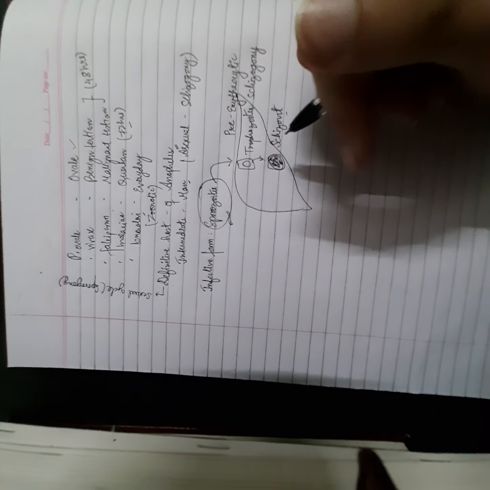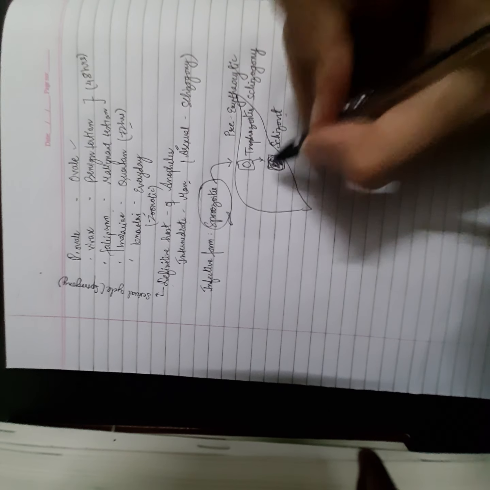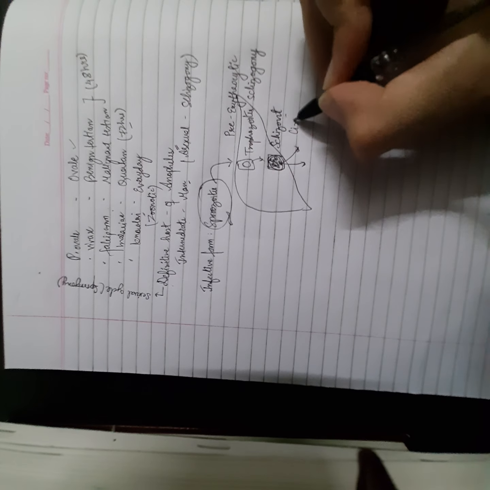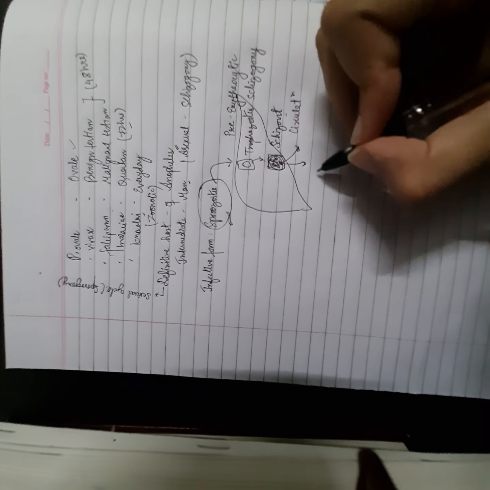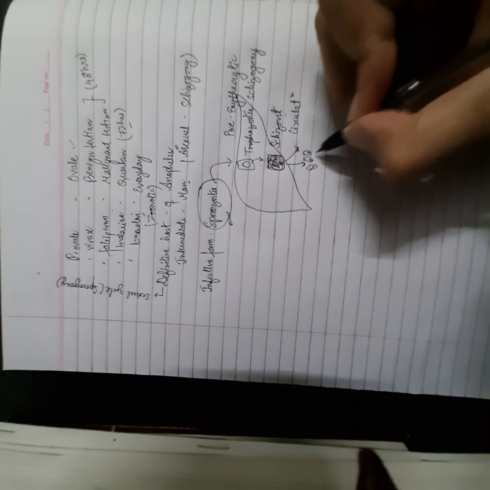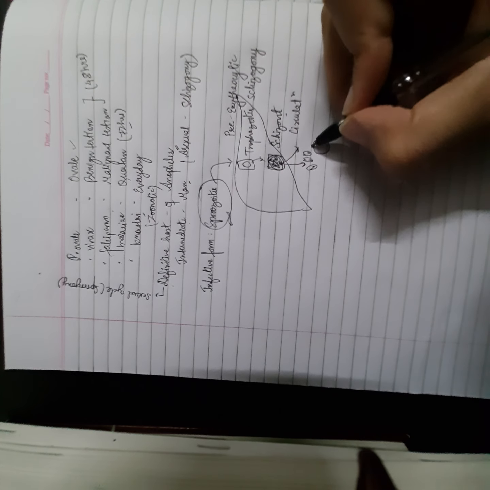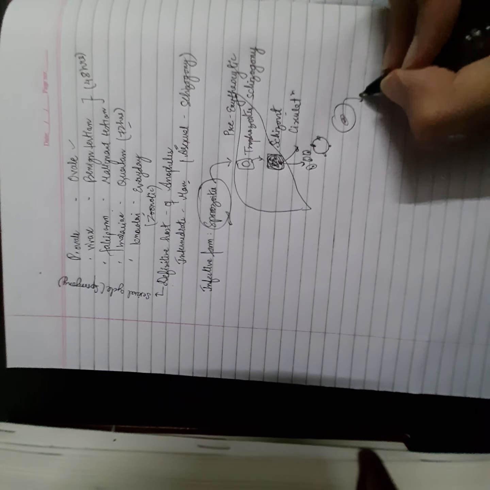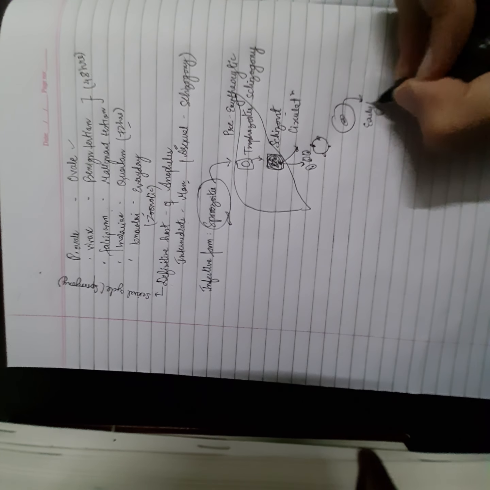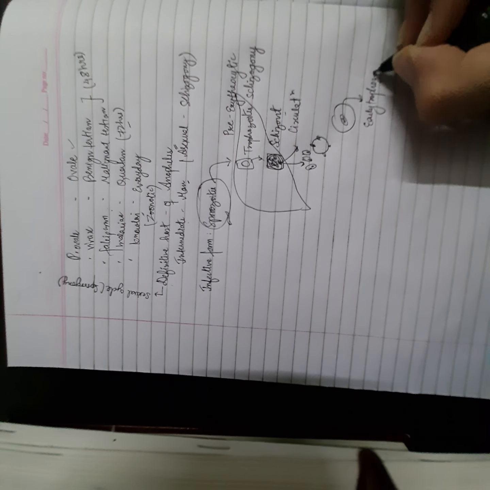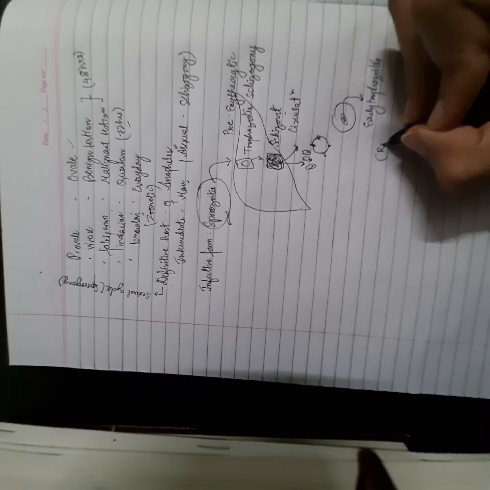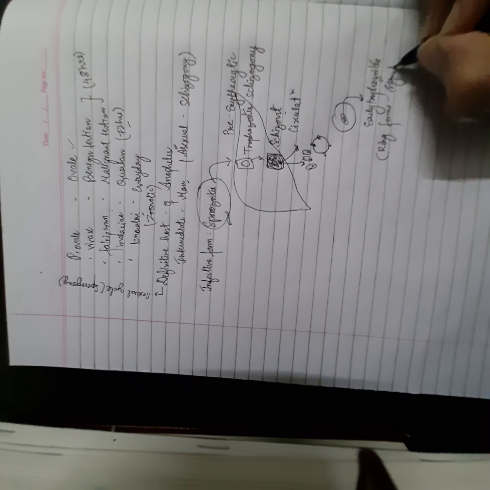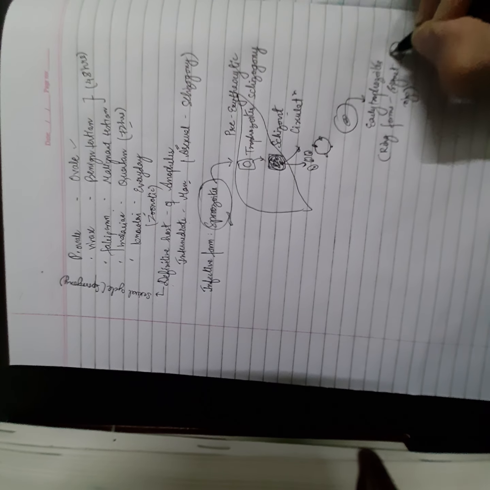What will happen when the schizont is formed is the hepatocyte is going to rupture, right? And all of these merozoites come into the circulation. And once they're in the circulation, these merozoites are going to infect the RBCs. Within the RBCs, these merozoites get transformed into what are known as early trophozoites, which are nothing but the ring forms, commonly called the ring forms, which have the classical signet ring appearance. So they look something like this.